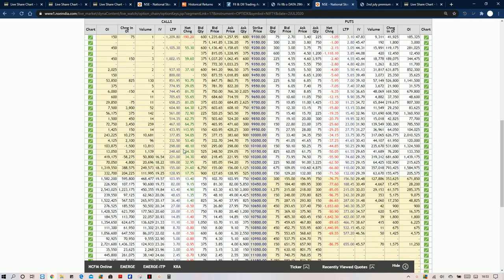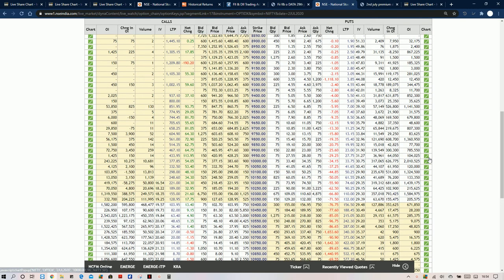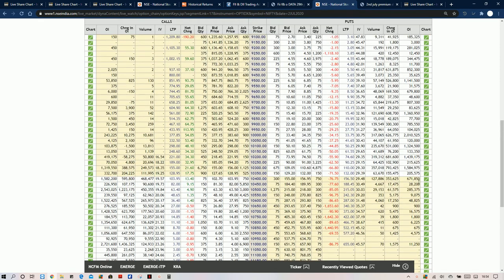So what does it suggest, whether it is institutional buyers or retailers? Some of the retailers are telling that there is a huge OI build-up at 11,000 and because of it this week is definitely going to hit 11,000, but that is not the case. Why, we will analyze in detail. And on the put side we can see that the support is at 10,000, and at 10,300 we can see some support, and 10,100 also, but overall the put side is somewhat weaker, because once 10,300 is broken, the next level will be 10,000 only.